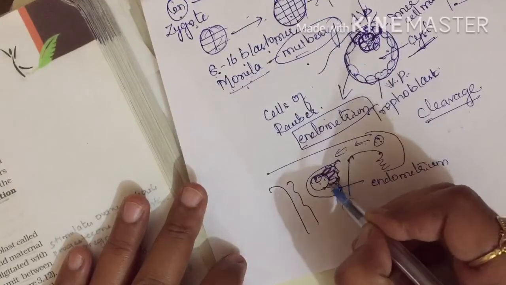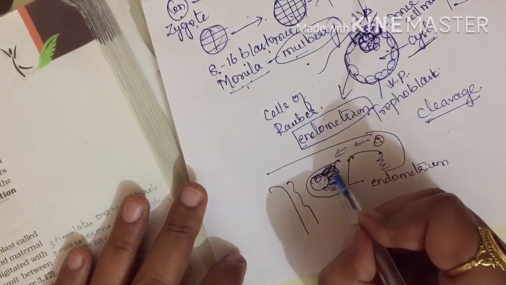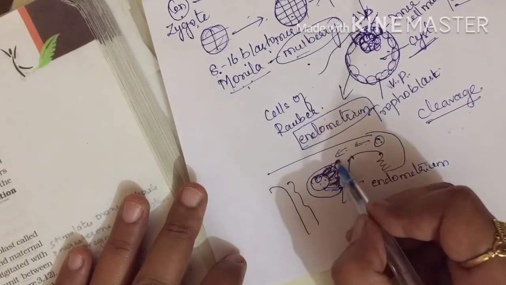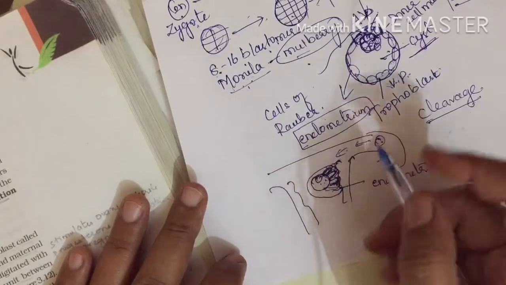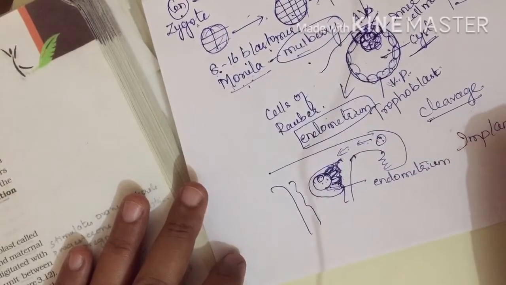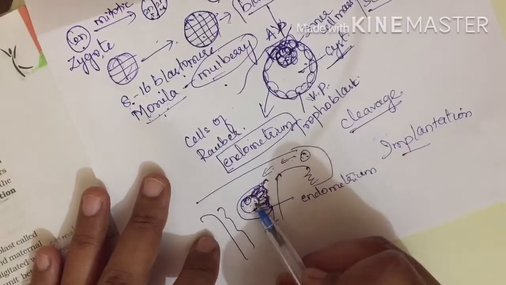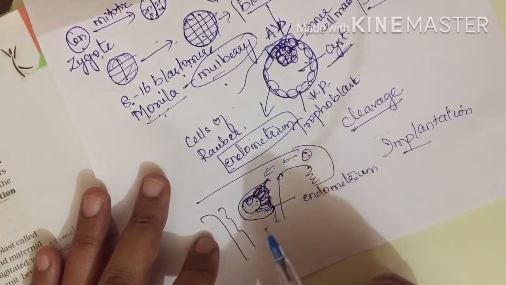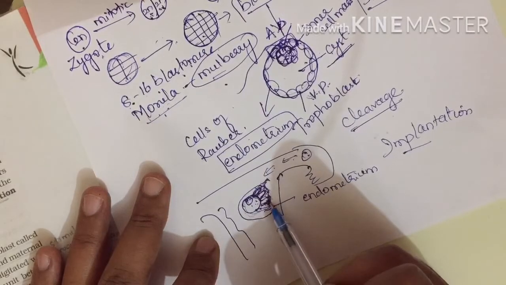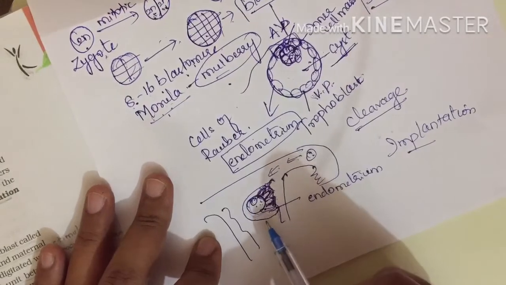these finger-like projections are formed, which are also called chorionic villi. They will get embedded, entering inside the endometrium, and make the blastocyst get attached to the endometrium. That process is called implantation. In simple terms, what is implantation? The process of attachment of the blastocyst to the endometrium of the uterine wall is called implantation, which means now this blastocyst is attached. Now it confirms that the individual is pregnant. Pregnancy is confirmed at this stage.